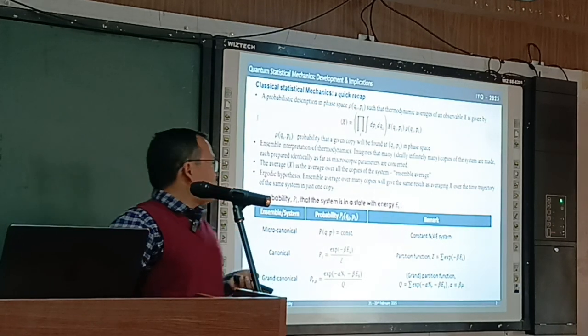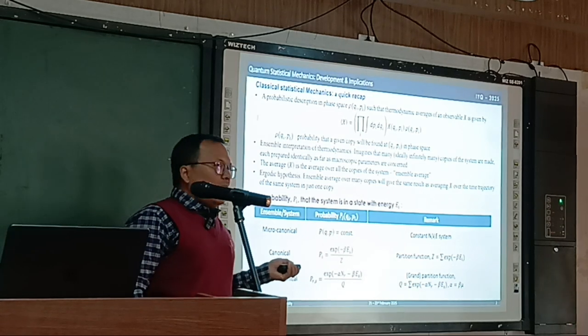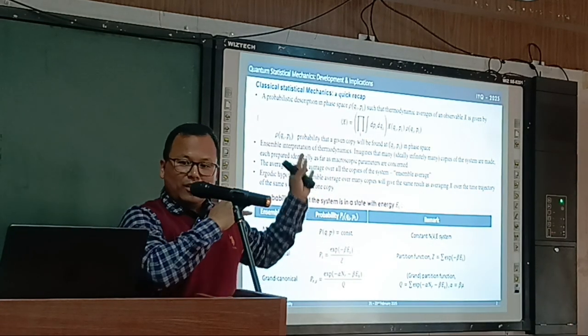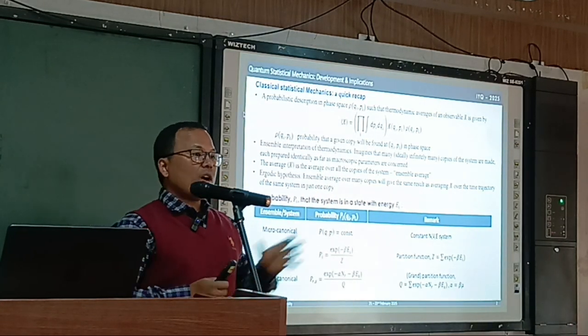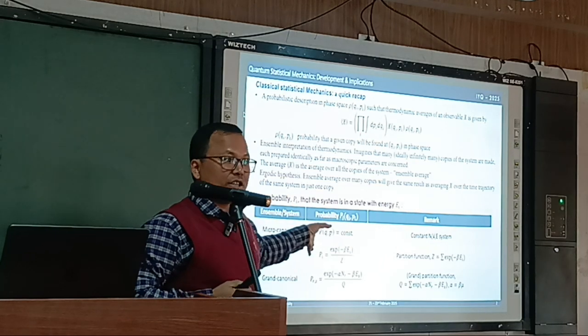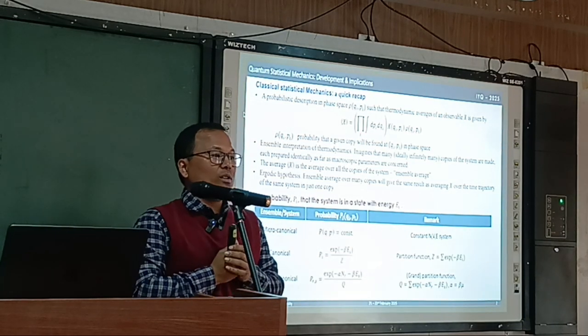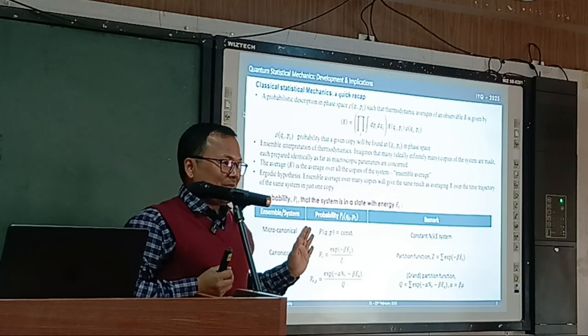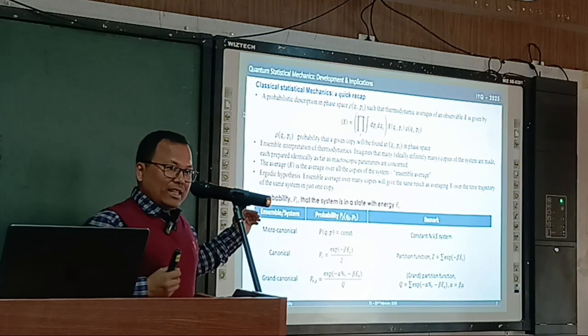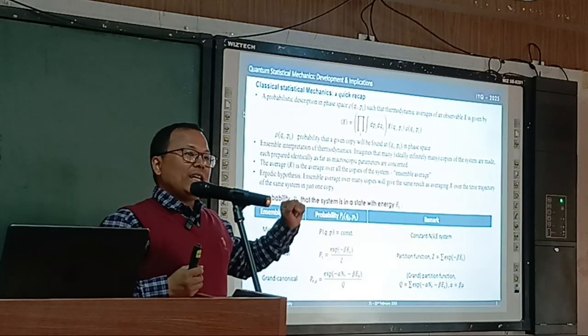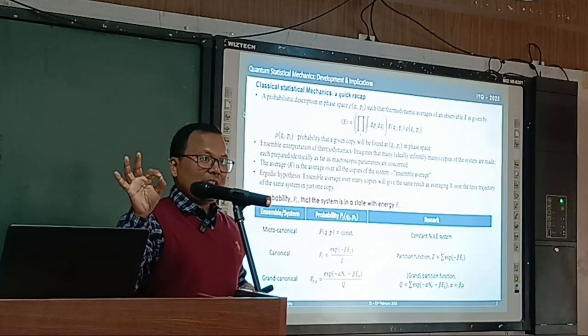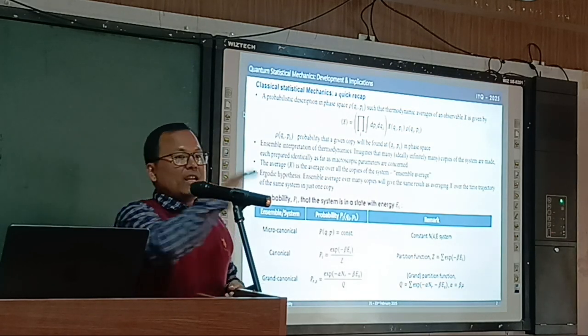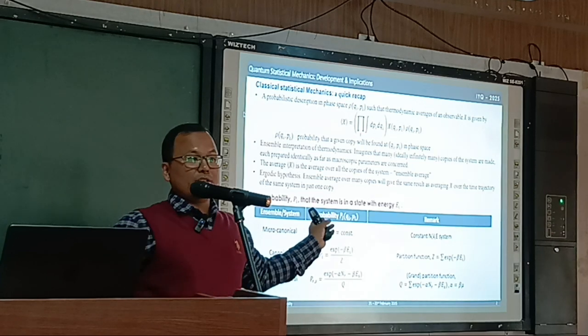Of course, there are lots of arguments as to how we arrived at this relation, but assuming that we all accept that it is true, that's the probability that a system is found in a particular state. It depends on the energy exponentially like this.